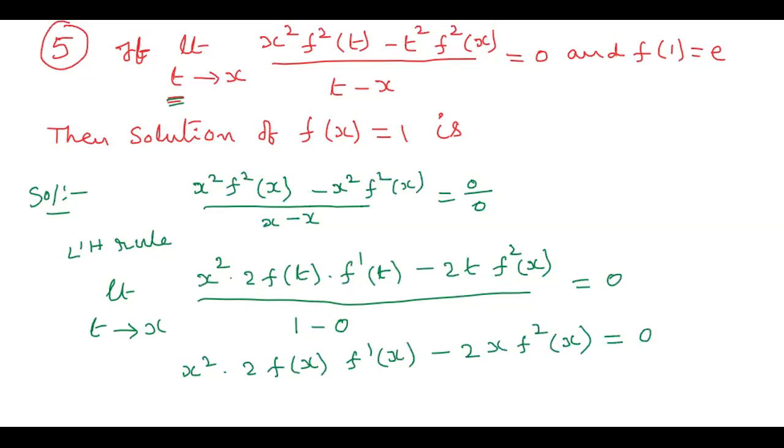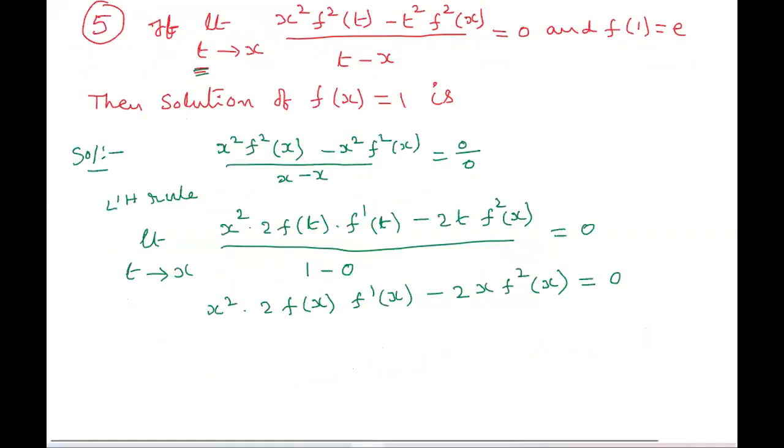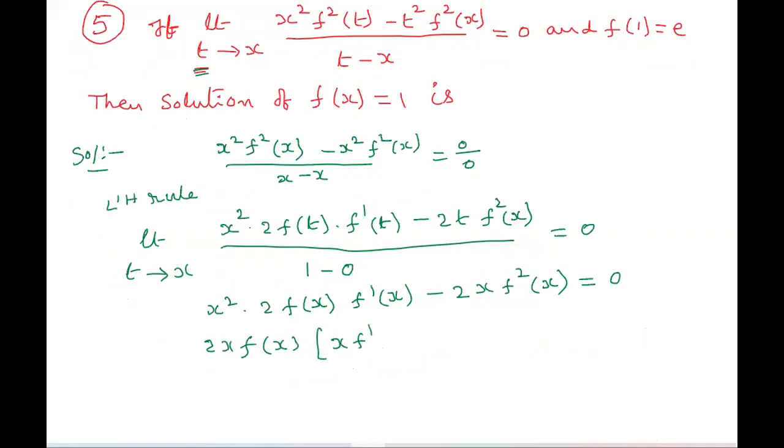Now observe, what is the common factor? Here the common factor is 2x f of x. Now what is the remaining? x f dash of x minus f of x is equal to 0.